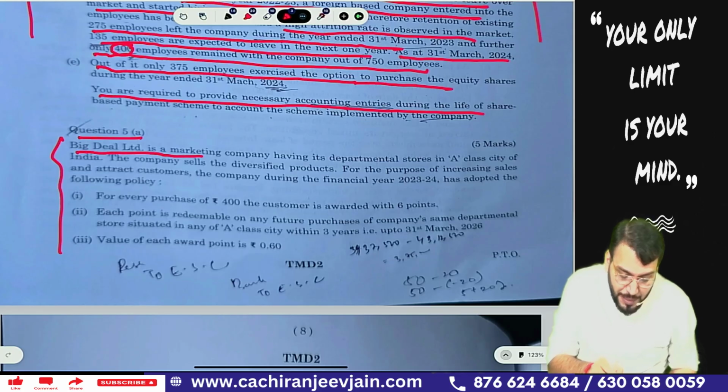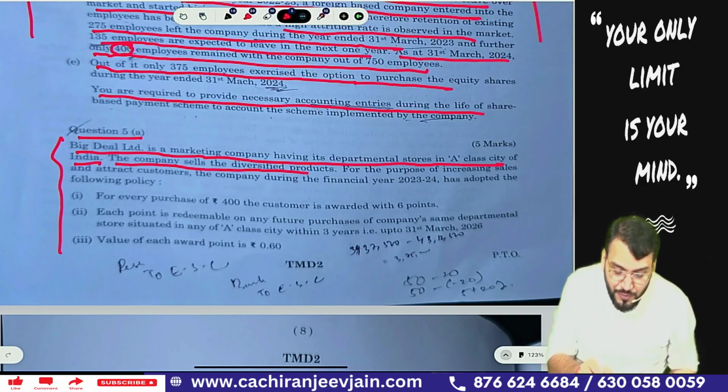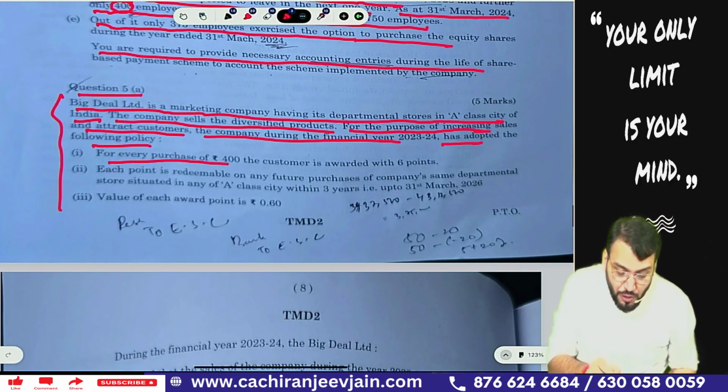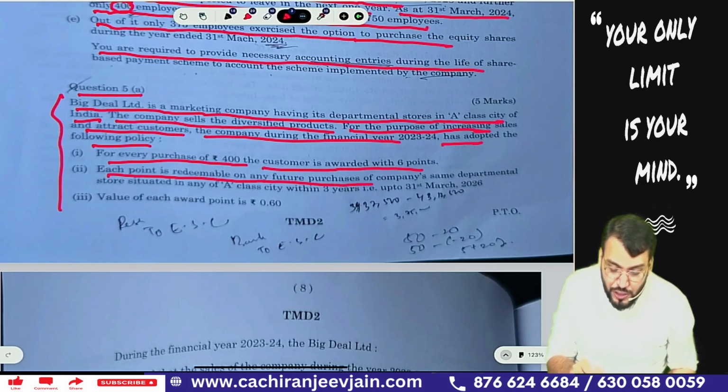Big Deal Limited is a marketing company having its departmental store in an A class city of India. The company sells diversified products for the purpose of increasing sales and attracting customers. The company during the financial year has adopted the following policy. For every purchase of 400, the customer is awarded 6 points. Each point is redeemable on any future purchase of the company's